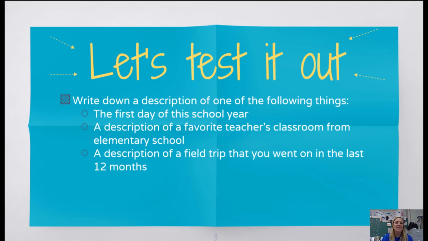The next thing is a description of a field trip that you went on in the last 12 months. And if it's not necessarily a field trip, maybe think of something that you did in the last 12 months with another person. So I don't want you to think of something that you did by yourself, but with another person. So you're going to write down as much as you can about each of these 3 different events.